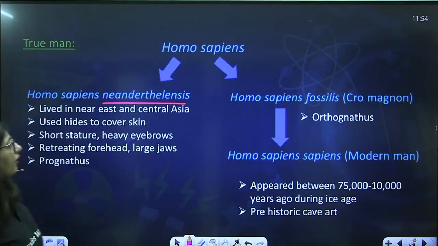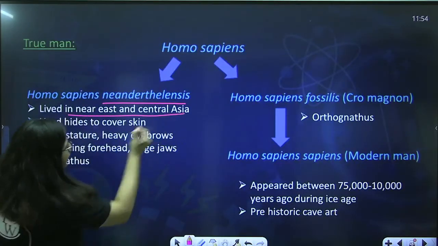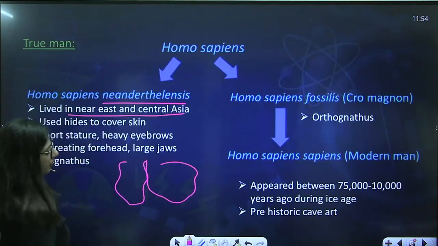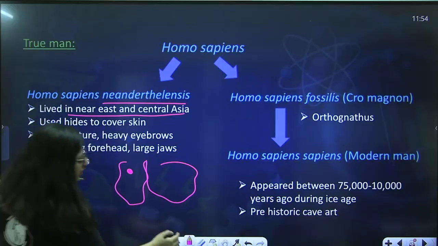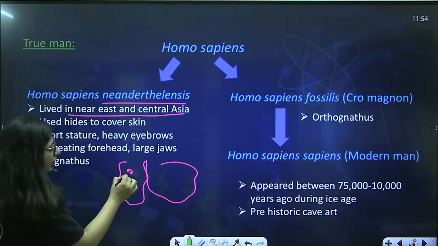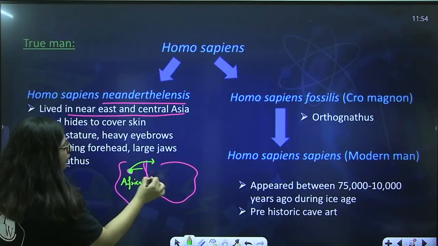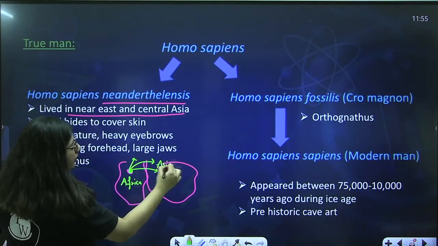Okay. Now let's talk about Neanderthalensis. First of all, Neanderthalensis lived in the Near East and Central Asia. Say we have Africa here, we have Asia here. There is one theory which says that man evolved in Africa, and from Africa it started migrating towards Asia. So this is one theory.